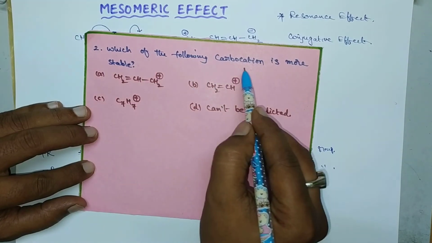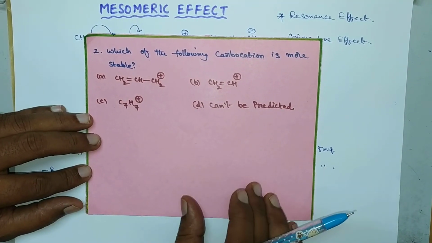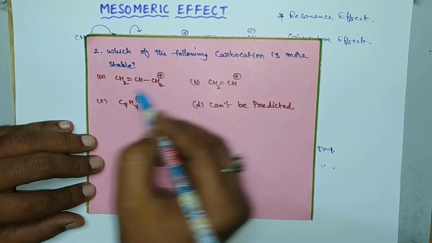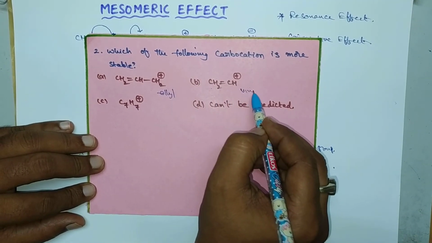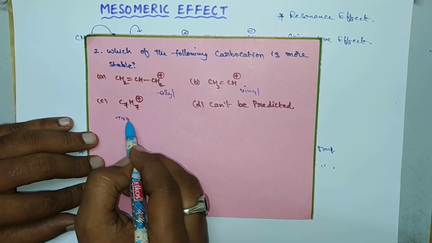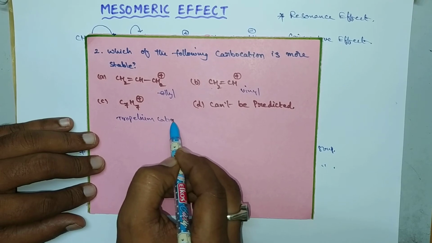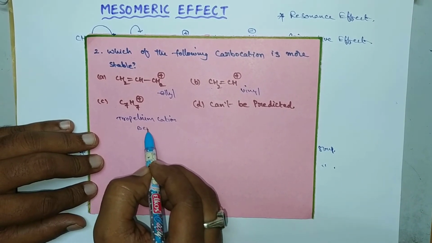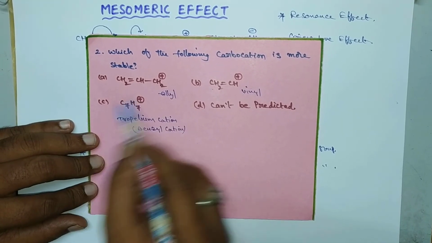Okay, clear? And next one. Which of the following carbocations is more stable? So here it is allyl carbocation. This is vinyl carbocation. This is allyl carbocation. This is vinyl carbocation. So this is C7H7 plus. This is called tropylium cation, or simply it is benzyl cation. So first this one.